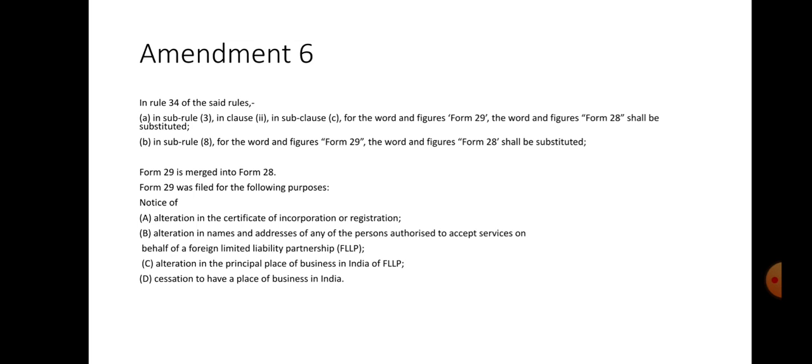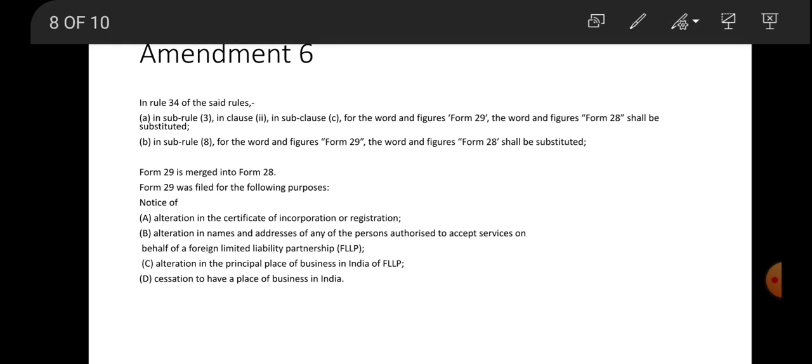Further, the following provisions shall also be amended. In this provision, Form 29 is merged into Form 28. Now, Form 29 is not required to be filed.